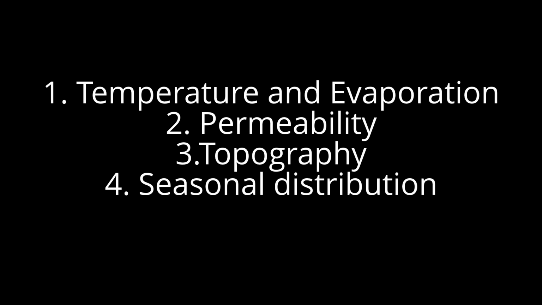Precipitation is an especially influential process in parent material weathering and translocation. The amount of water leaching through a soil is determined not only by the total annual precipitation, but also by at least 4 other factors: temperature and evaporation, permeability, topography, and seasonal distribution. To illustrate these 4 factors, we'll compare them to a party.